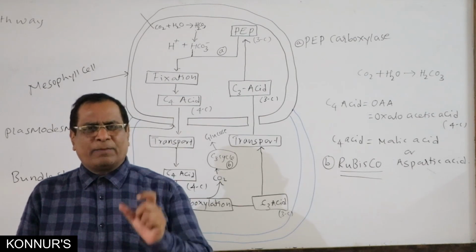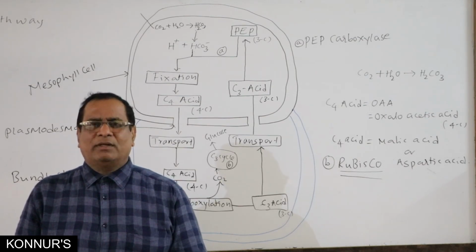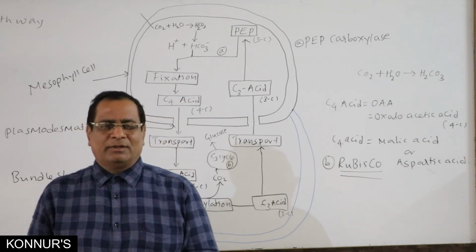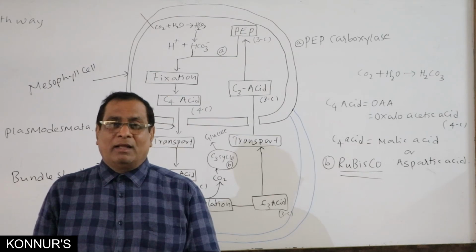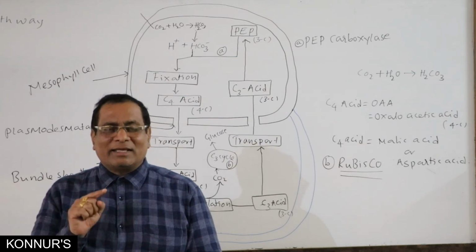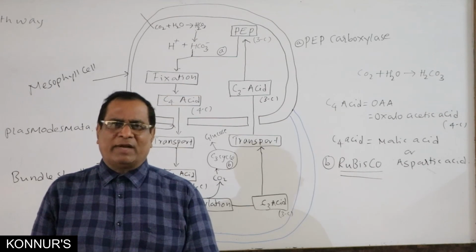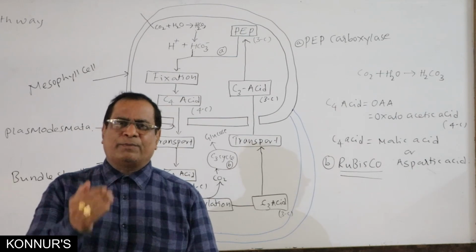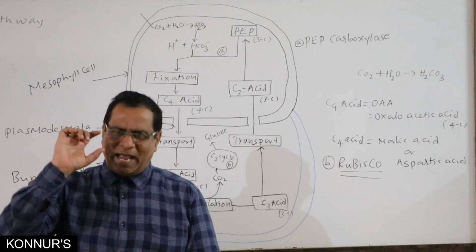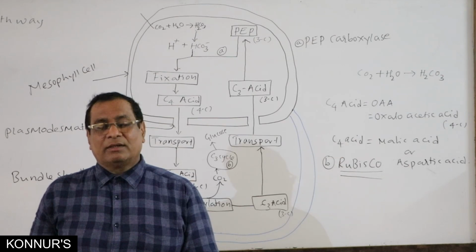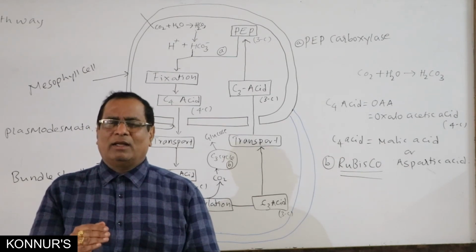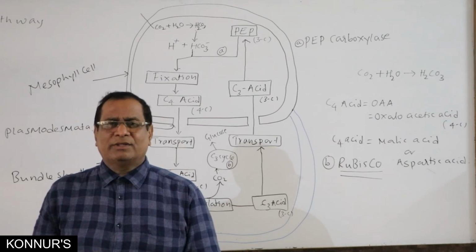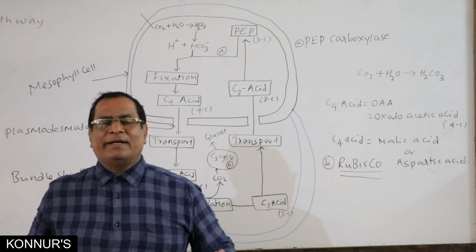C4 plants perform the process at high intensity of light, C3 plants at low intensity of light. C4 plants perform the process at high temperature, but C3 plants at low temperature. This is about the difference between C3 and C4 plants.